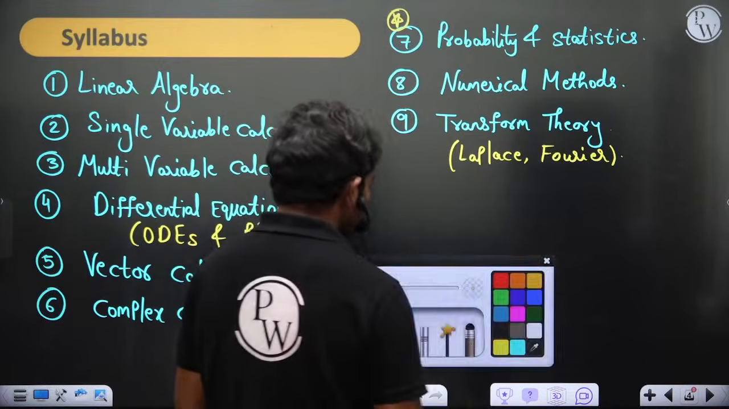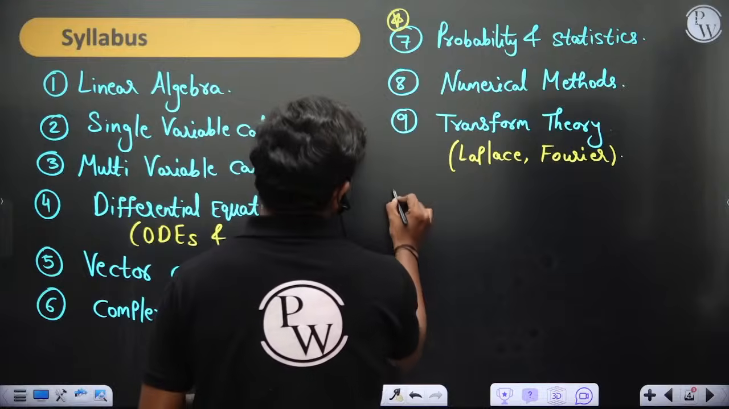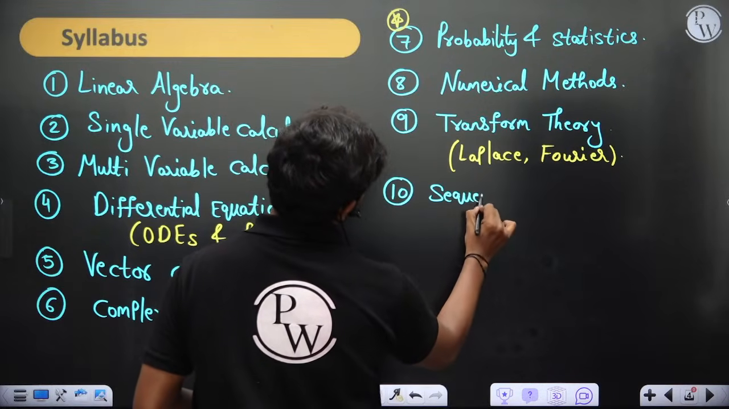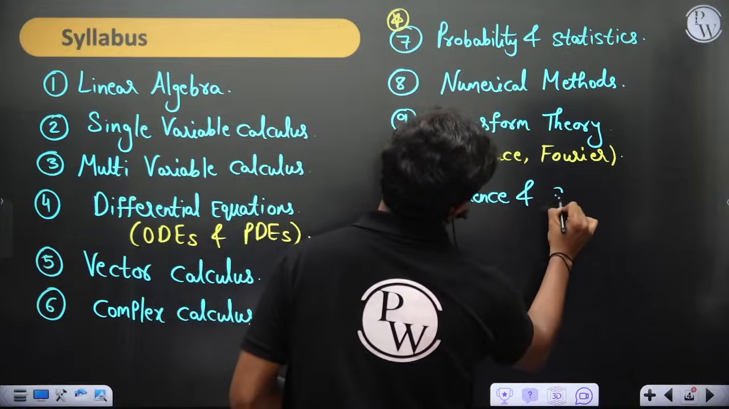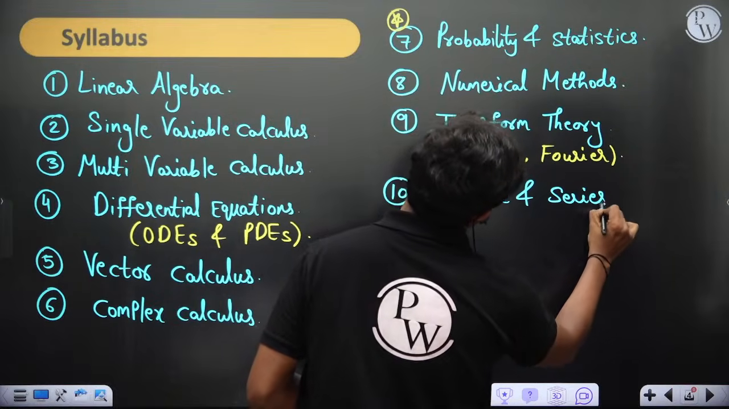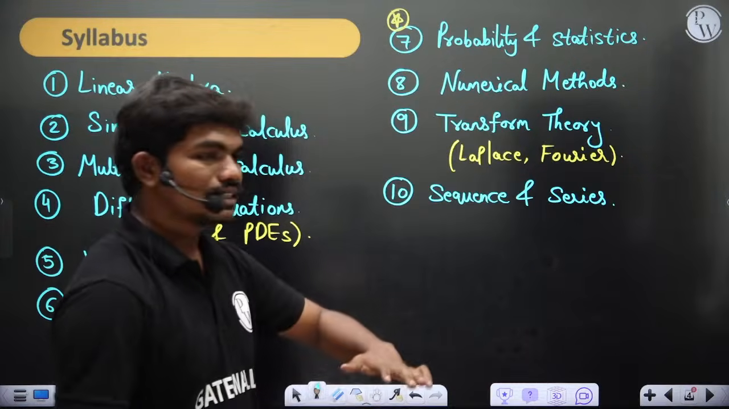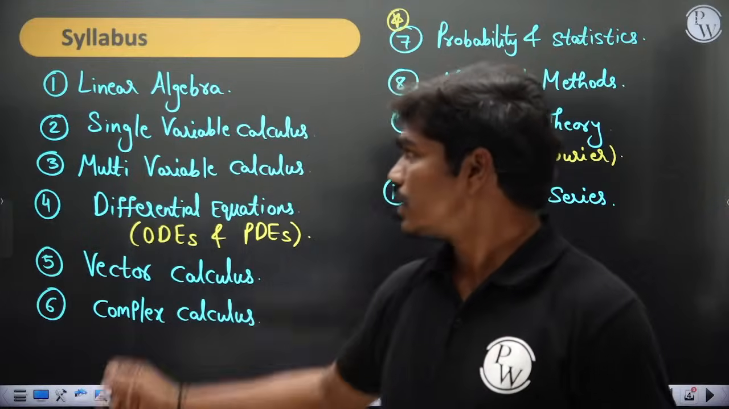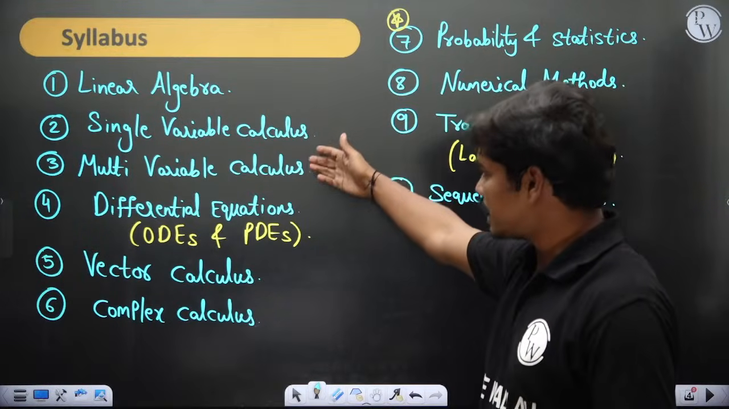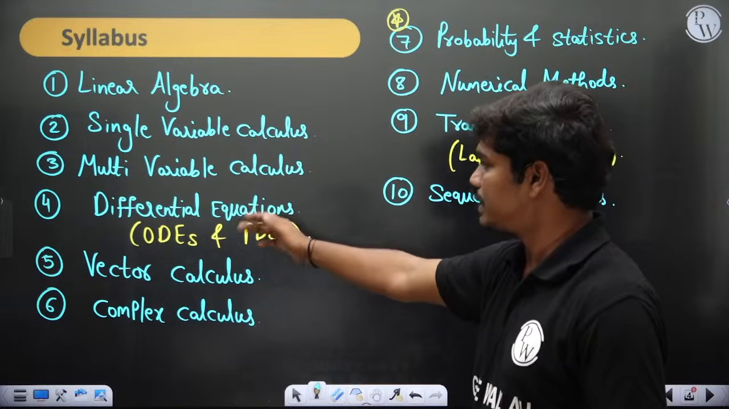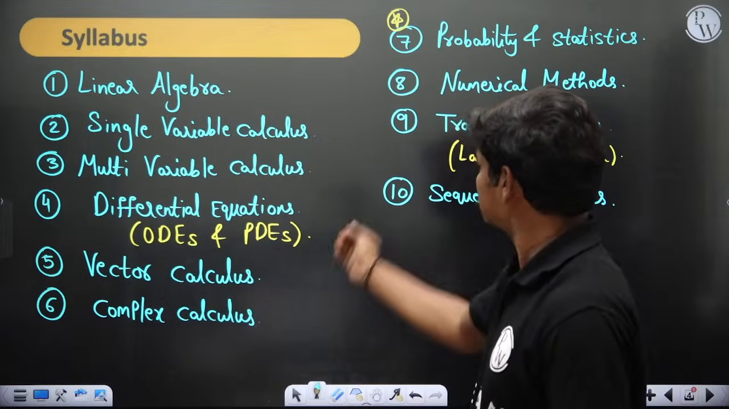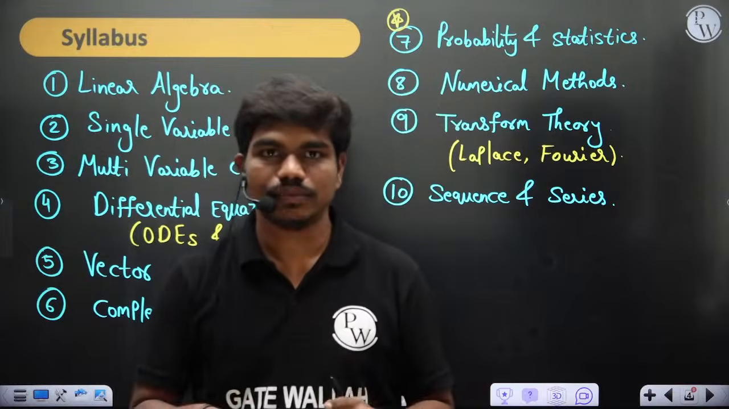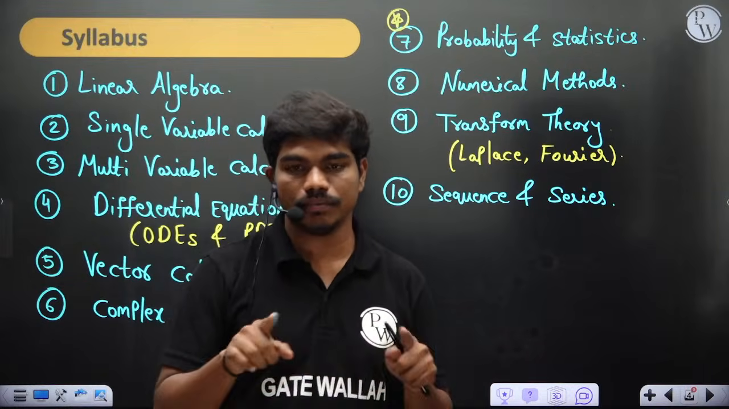So this is broadly the syllabus. I would like to add one 10th chapter, which would make the list: sequence and series. I would like to add it for you here. So these are the topics that I'm going to cover. I would like to roughly divide it into 10 modules: linear algebra, single variable calculus, multivariable calculus, then differential equations, both ODEs and PDEs, vector calculus, complex calculus, and 7, 8, 9 and 10 of course. So this is the syllabus that I'm going to cover in this particular module.